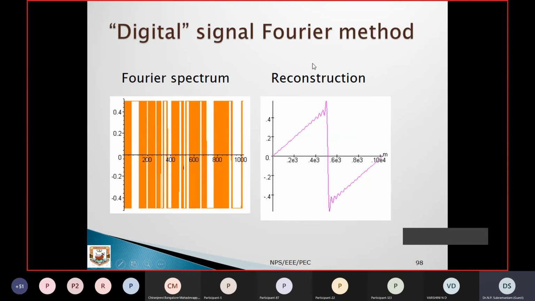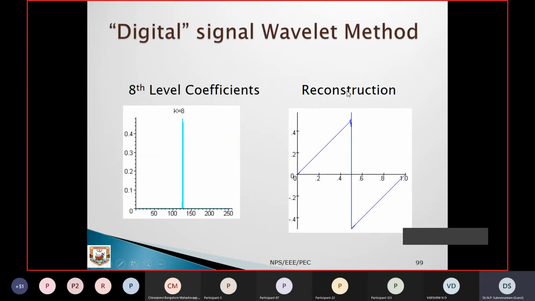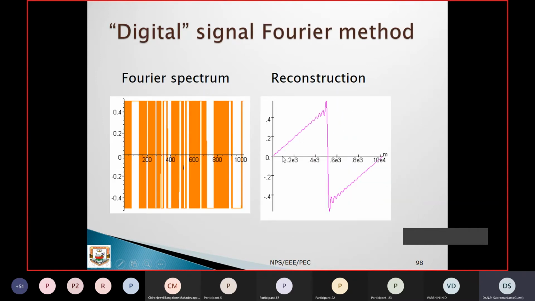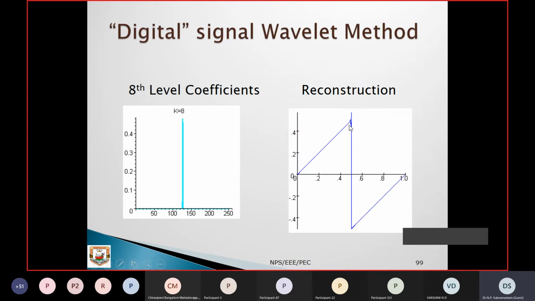So this is about using the Fourier transform. Now you can see here, this is about the Fourier transform. There are some small clinches here, right? But you can go for the wavelet transform. The reconstruction is almost perfect. Okay, so these are standard signals just for verifying the algorithms. They are verified by using these particular signals.